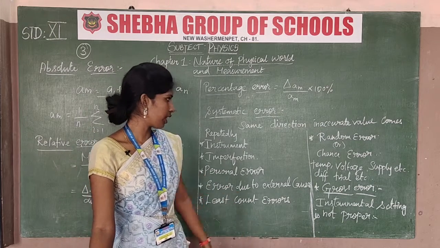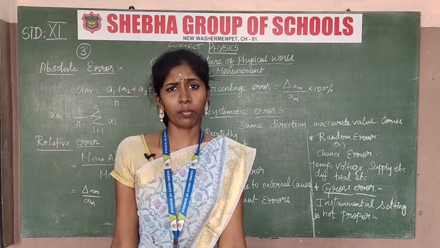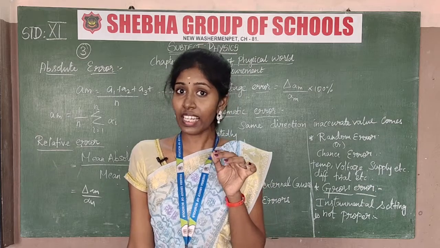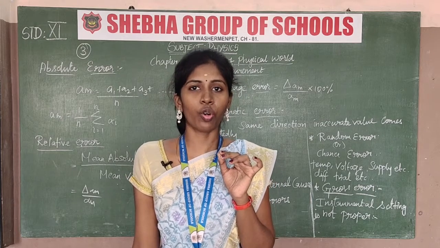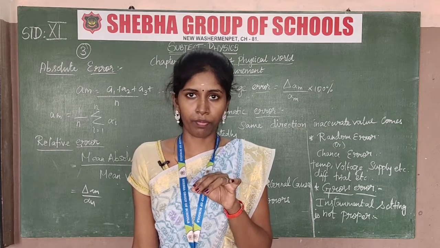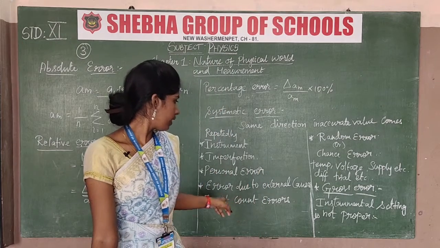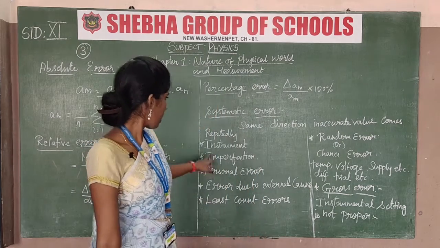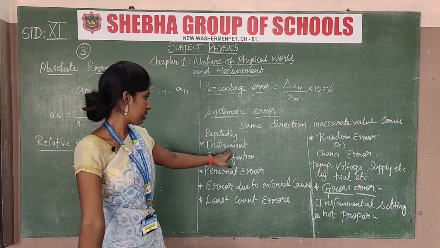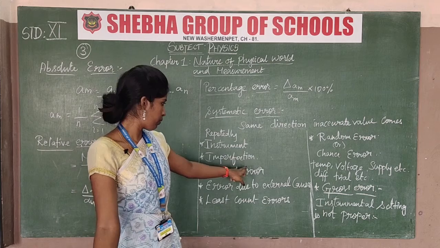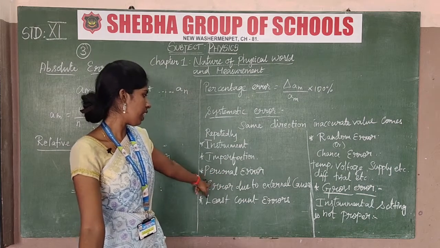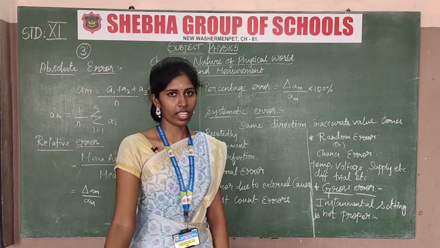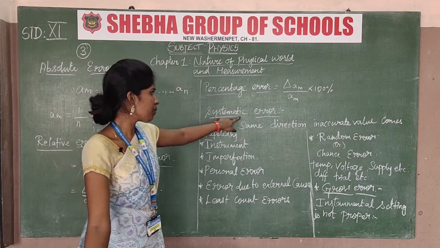After that, least count error. Least count error means we take a vernier caliper or any other measuring scale and use its least count value, okay, such as 0.01 mm. It's a common type of value. This least count error happens in those measuring scales. So the common types of errors are: first the instrumental error, another the imperfection error, another the personal error, another the error due to external causes, and another the least count error. These are included in systematic error.